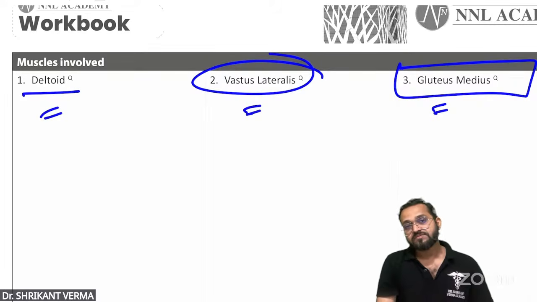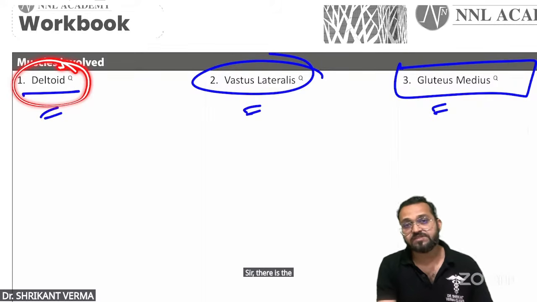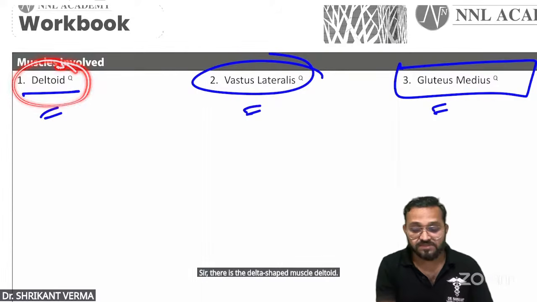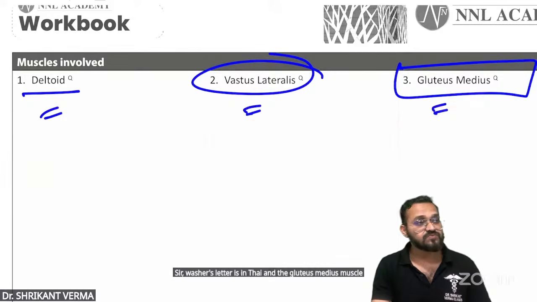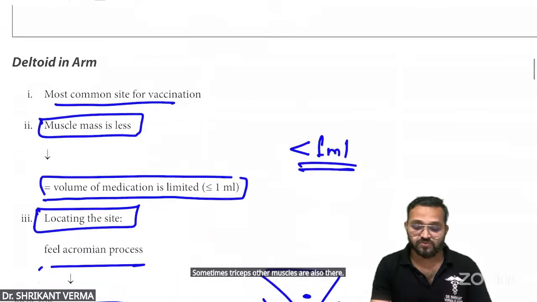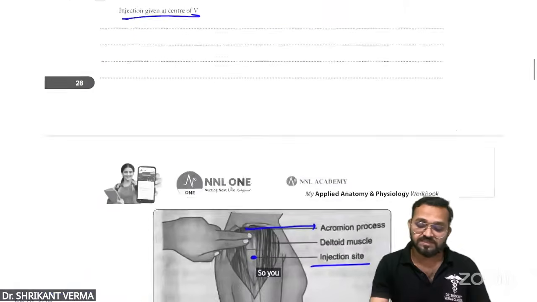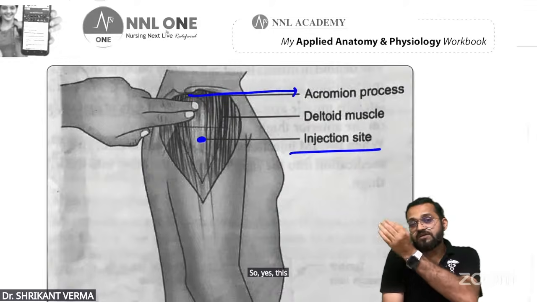Next, the muscles involved. Sir, there is the delta-shaped muscle, deltoid. Sir, vastus lateralis in the thigh and the gluteus medius muscle. Only 3 muscles, MCQ, very important. Sometimes triceps and other muscles are also used. Now, look here, deltoid. So you are giving the injection in the deltoid in this way. This is the right deltoid area.